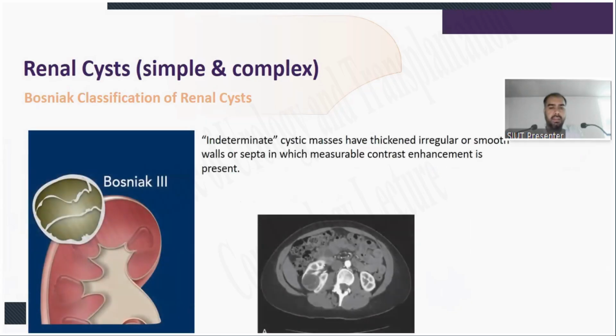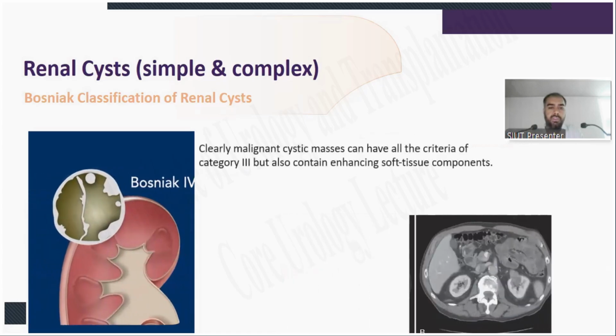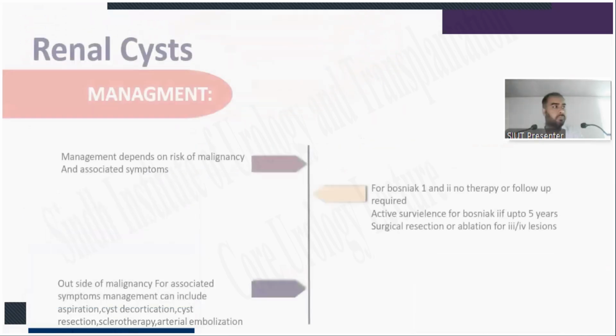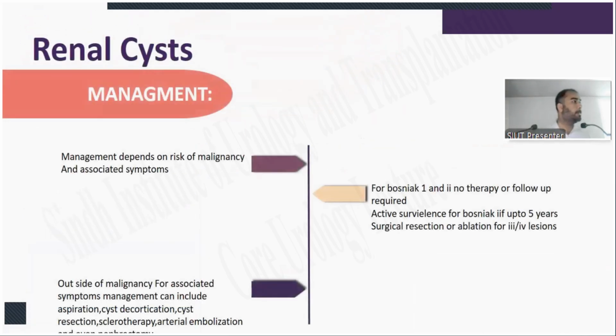Bosniak 3 are the intermediate cystic masses having thickened, irregular or smooth walls or septa on which measurable contrast enhancement is present. Bosniak 4, clearly malignant cystic masses, can have all the criteria of category 3, but also contain an enhancing soft tissue component. Right. So again, I just want to intrude here.